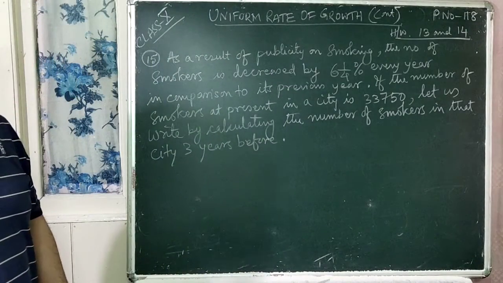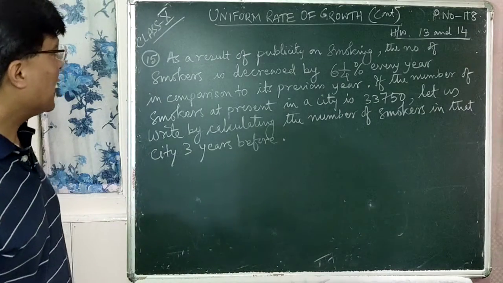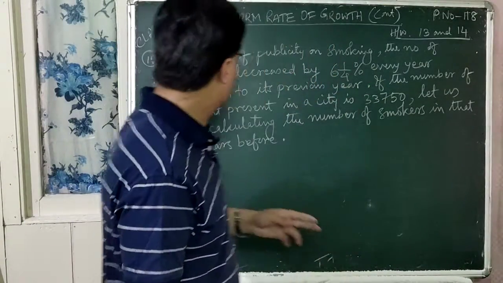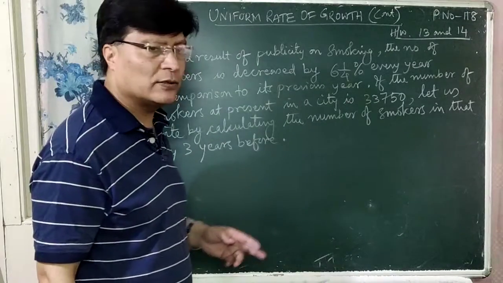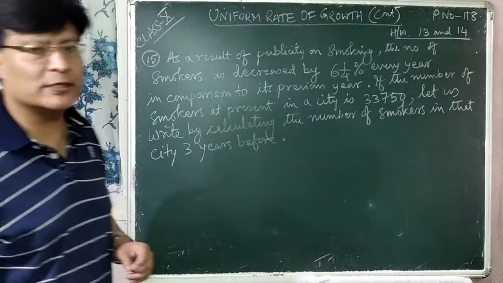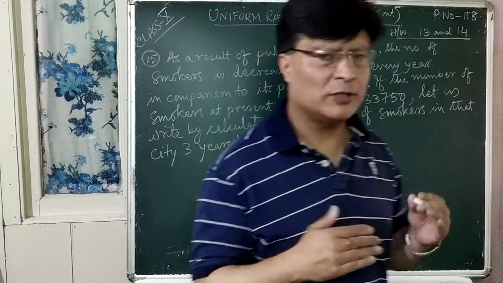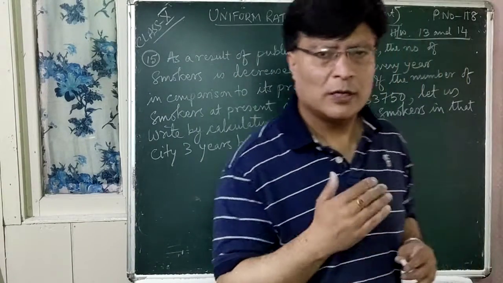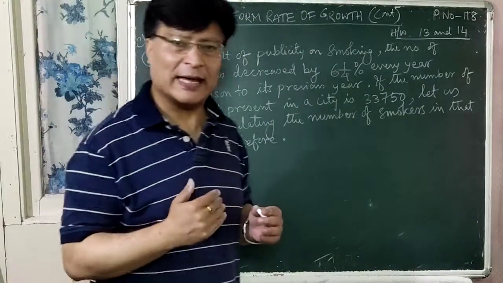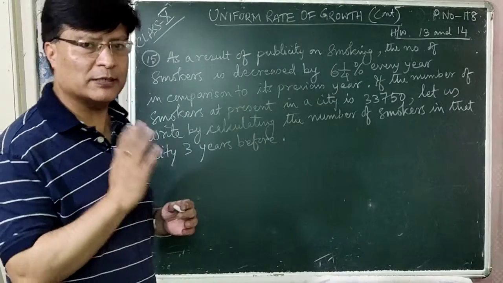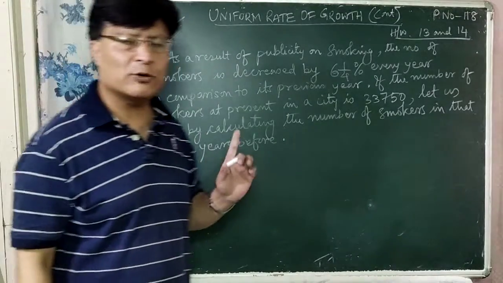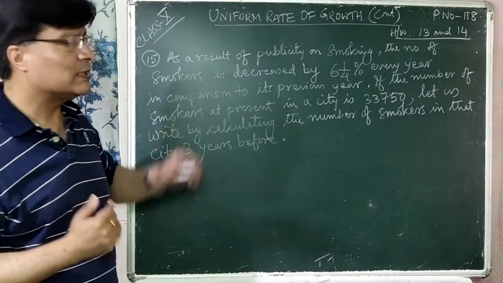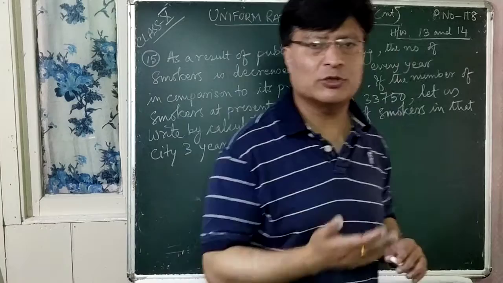So now we will do question number 15. The question number 15 is: as a result of publicity on smoking, the number of smokers is decreased by 6.14% every year in comparison to its previous year. In the question it is said that smoking is very harmful, and this announcement is called publicity. Because of this publicity, the number of smokers is decreasing every year by how much percent? 6.14% every year in comparison to the previous year.